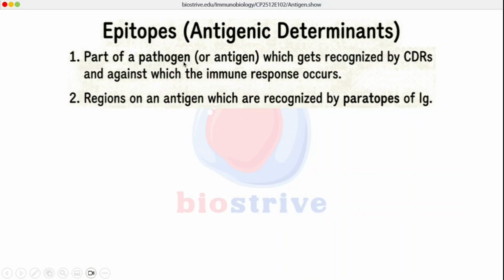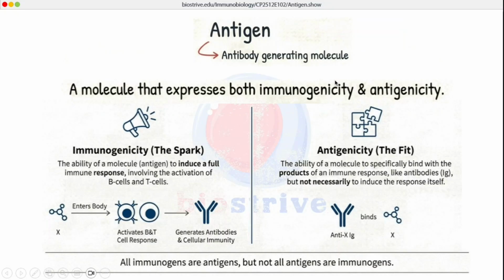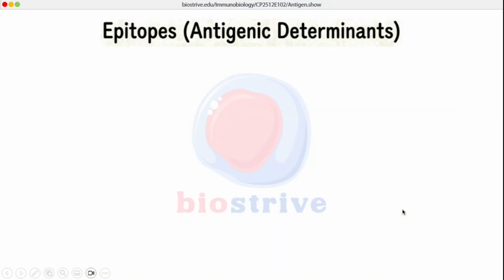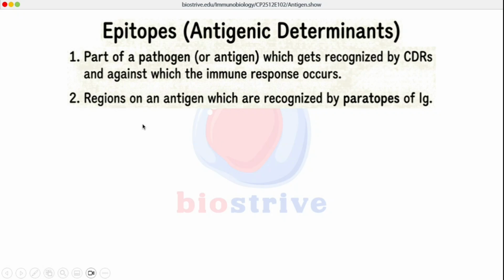Epitopes are the part of the pathogen or antigen which gets recognized by the CDRs against which the immune response occurs, which means that this antibody has been generated against this molecule X. That is why it is recognizing these specific epitopes on this molecule X. And the second concept we already defined: the regions on an antigen which are recognized by paratopes, and these paratopes are also the CDRs of the specific antibody which is made against this specific antigen.